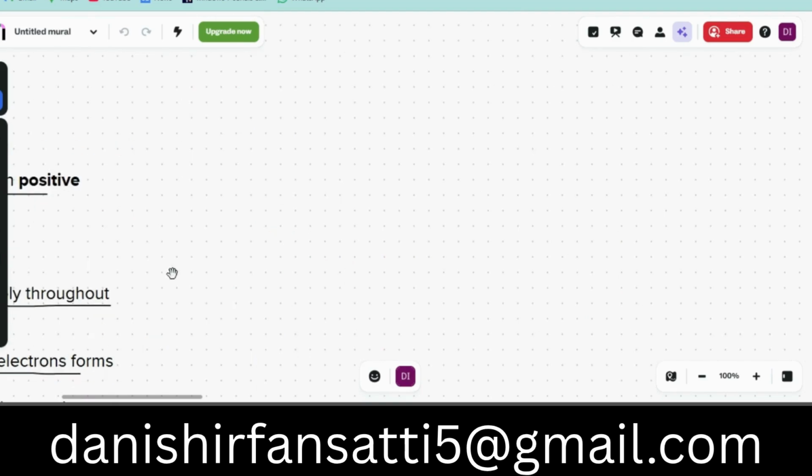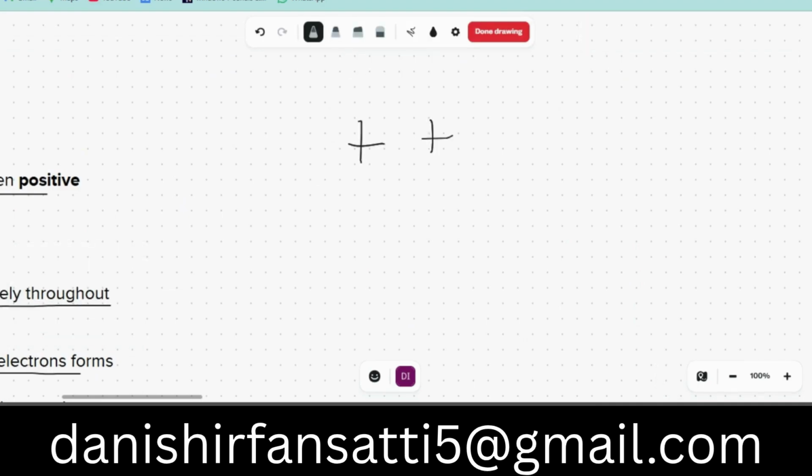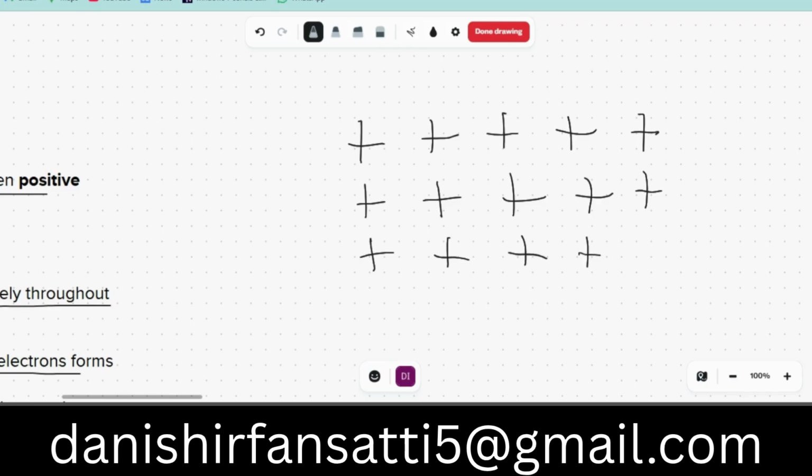That is, we have a layer of positive charge in a sequence. For example, I will just make three layers and a sea of electrons. That e is electrons. They can be anywhere. Here are the delocalized electrons.